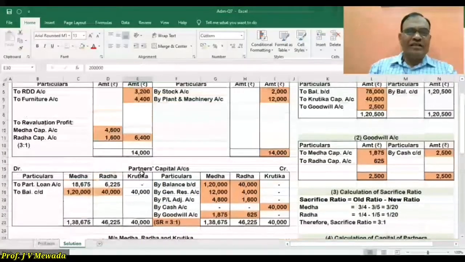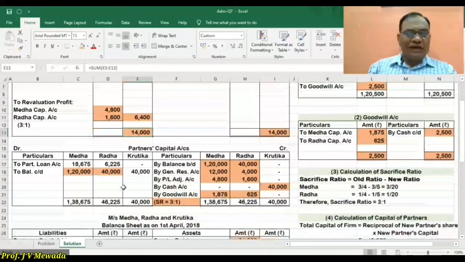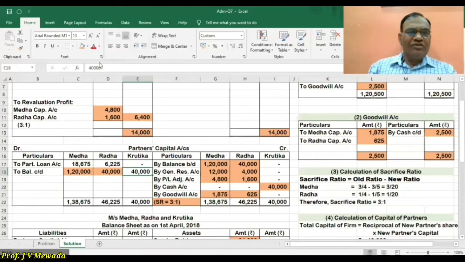Now we can see that here the profit and loss adjustment account is over. Here goodwill account is over, and whatever capital adjustment is there, that capital adjustment is through this 40,000 also there, loan account. So now Kritika credit side is 40, so debit side is also 40.